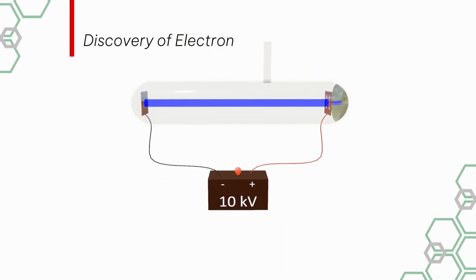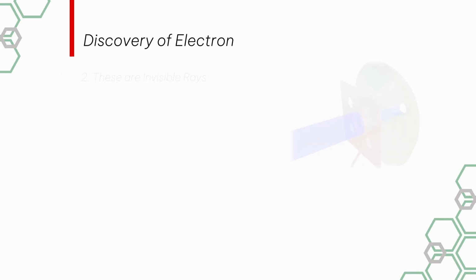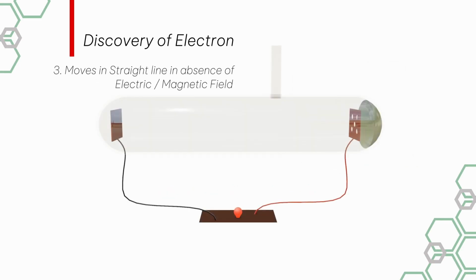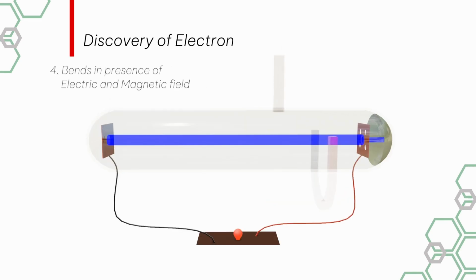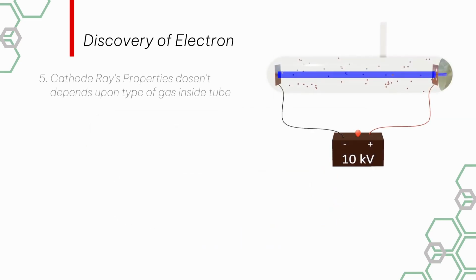The cathode ray leaves the cathode and moves towards the anode. Second, these rays themselves are invisible, but when they hit any fluorescent material, then that area starts glowing. Third, when there are no electric or magnetic fields around this tube, then these rays travel in a straight line. Fourth, but as soon as an electric or magnetic field is applied, then they start traveling on a curved path instead of a straight line.